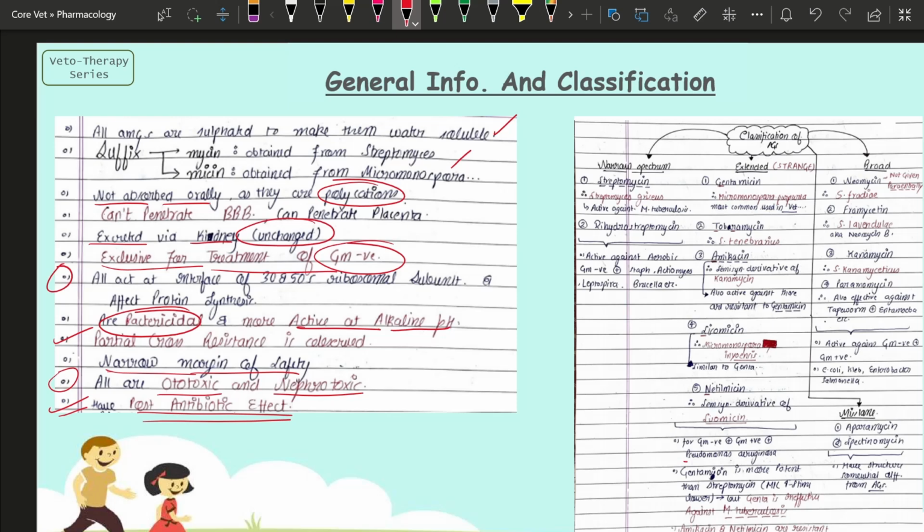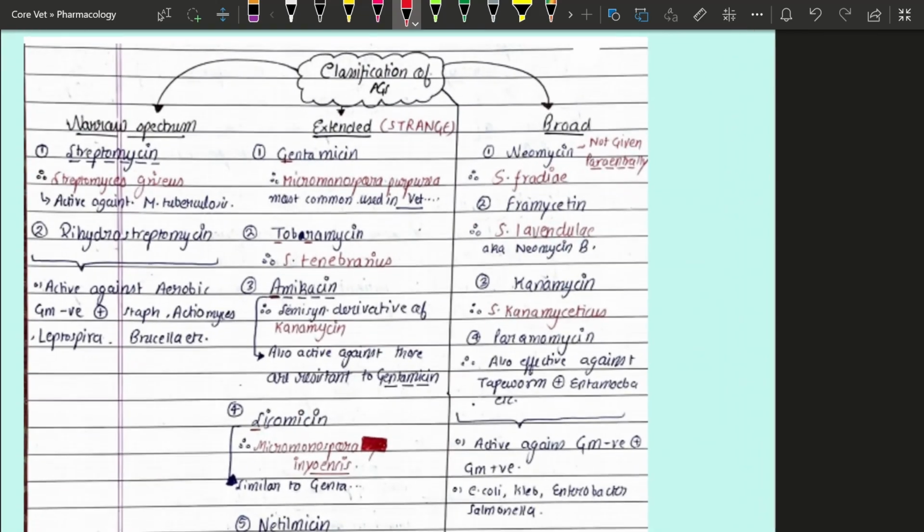Let's move towards the classification. The classification of aminoglycosides can be categorized into three parts: the first is narrow spectrum, the second is broad spectrum, and the third is extended spectrum. In the narrow spectrum, the very first drug is streptomycin, which is obtained from Streptomyces griseus. See the suffix, mycin.